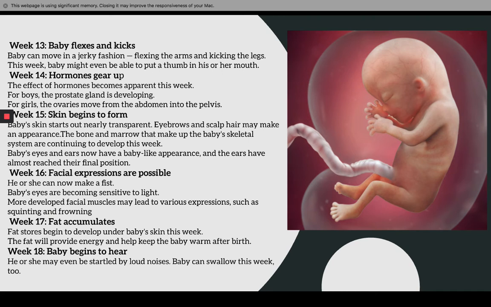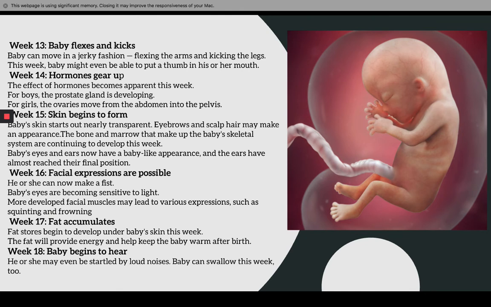Week 15, skin begins to form. Baby's skin starts out nearly transparent. Eyebrows and scalp hair may make an appearance. The bone and marrow that make up the baby's skeletal system are continuing to develop this week. And baby's eyes and ears now have a baby-like appearance, and the ears have almost reached their final position.